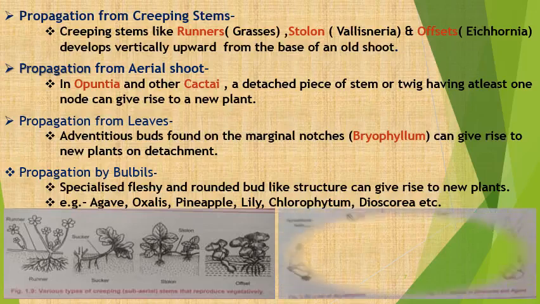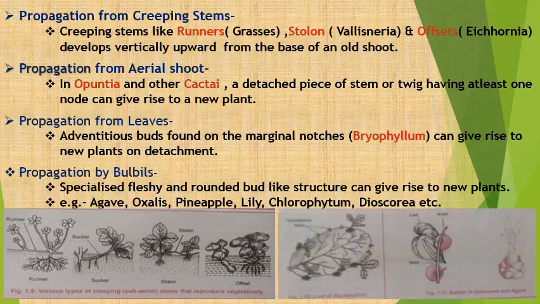Another picture shows the propagation from the leaves, the Bryophyllum leaf, in which adventitious buds are present on the marginal notches, and the bulbils in the next picture, through which they reproduce themselves as new individuals.